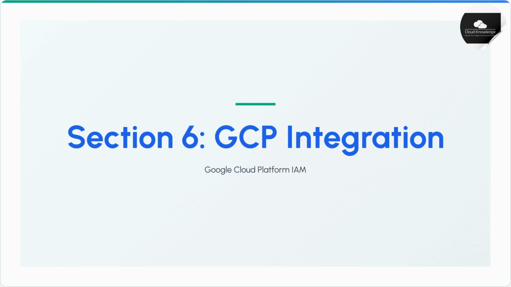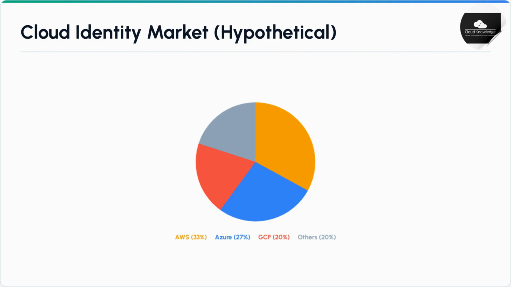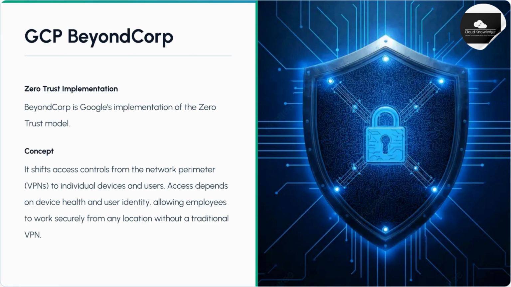Section 6 will focus on GCP integration, specifically Google Cloud Platform IAM. GCP uses a resource hierarchy where policies are inherited downwards. This hierarchy moves from the organization root node, through folders, into projects, and finally down to individual resources. This image illustrates a hypothetical cloud identity market. GCP's implementation of the Zero Trust model is called BeyondCorp. It shifts access controls from the network perimeter to individual devices and users, enabling secure work from any location without a traditional VPN.